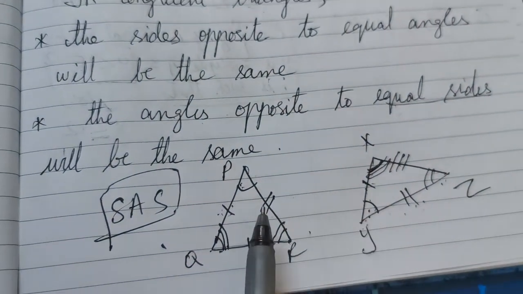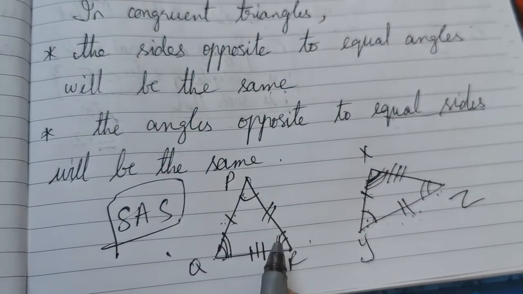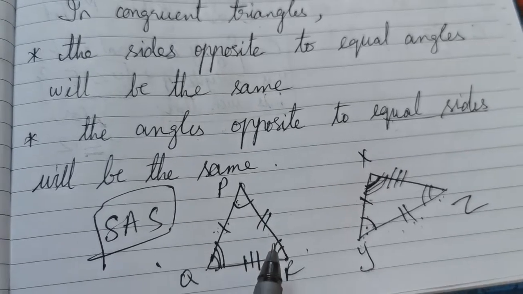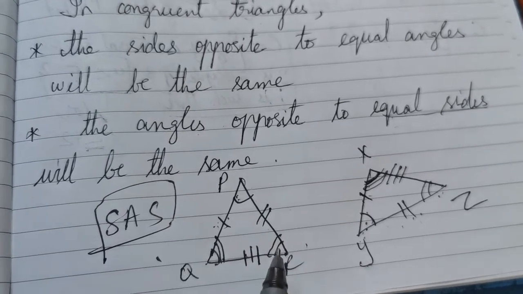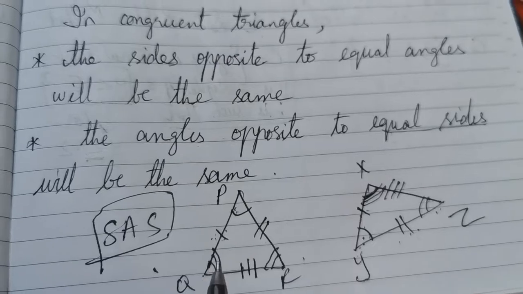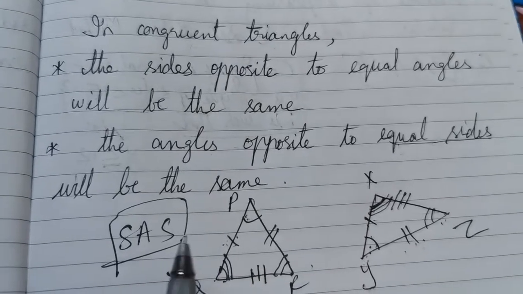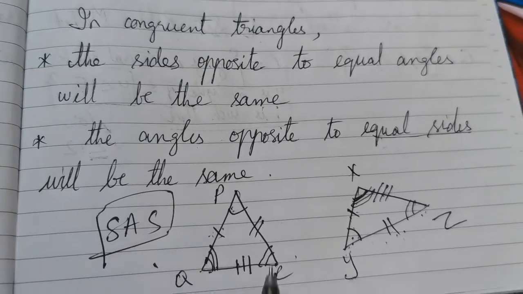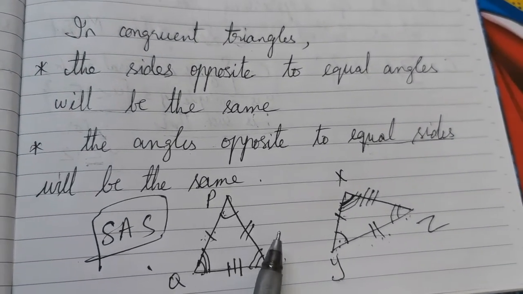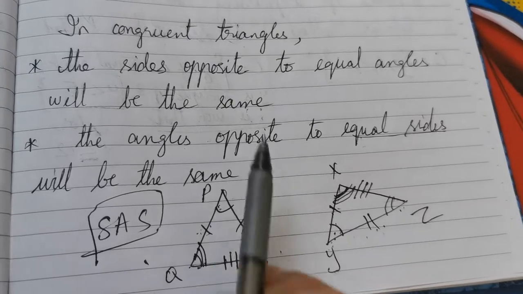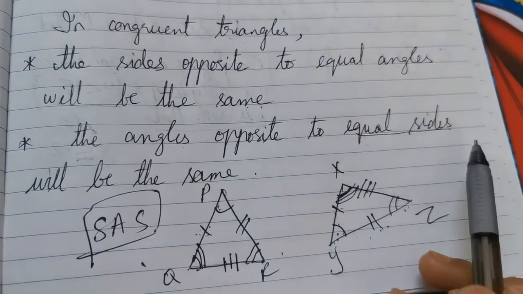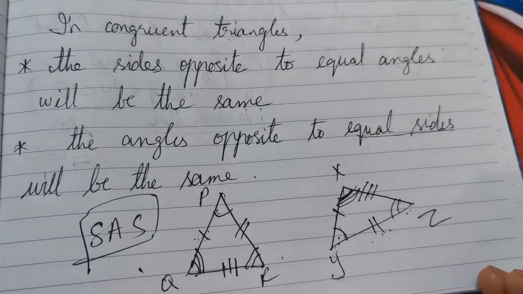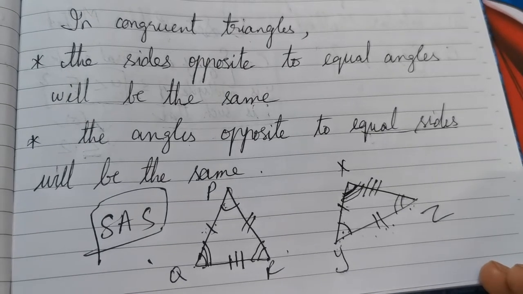So when sides are same, the angle opposite to them will be same, and when angles are same, the sides opposite to them will be same. So this is all about congruent triangles. So we will have to use this congruence, or we have to know how to identify congruent triangles to do the theorems related to quadrilaterals. Thank you.